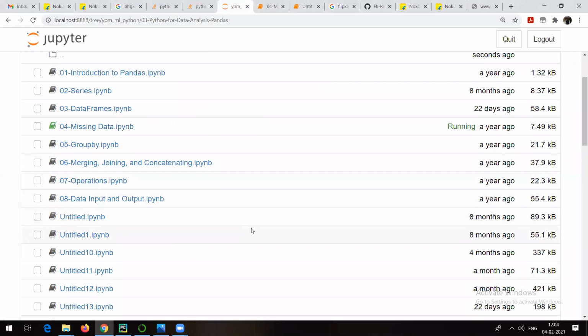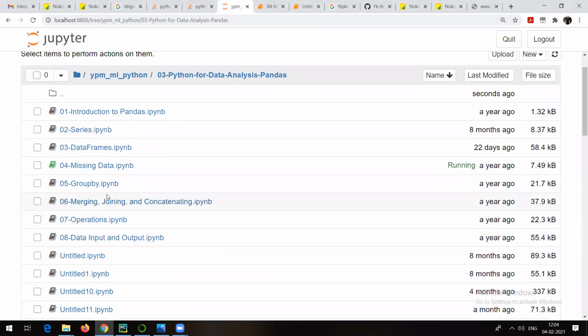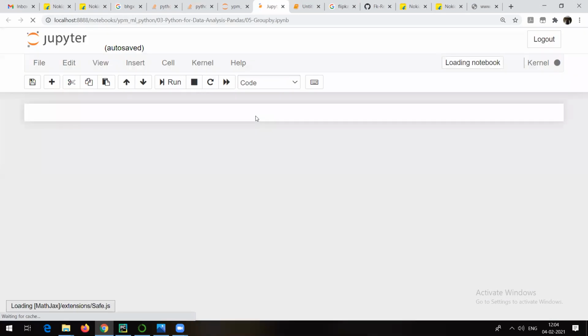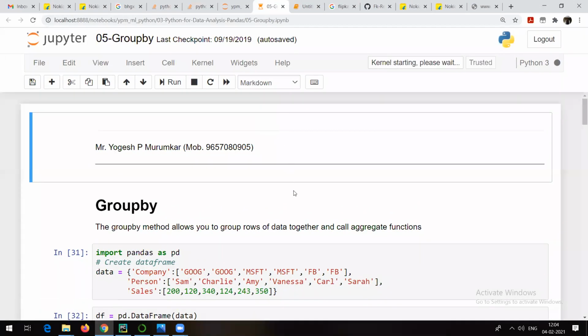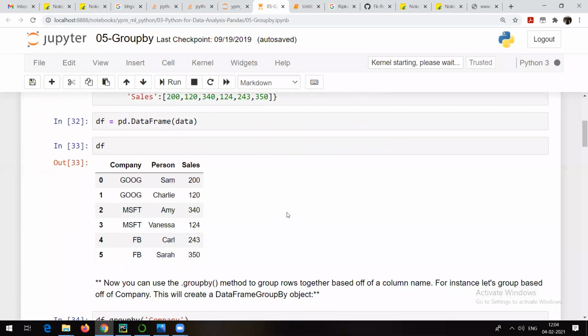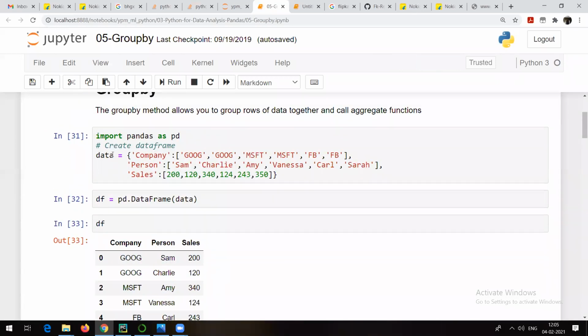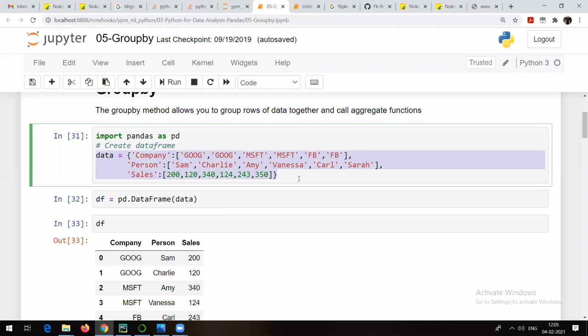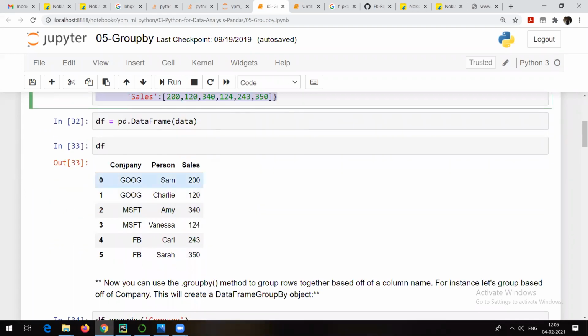Now, moving forward, let me check out group by: how to make use of group by in the pandas package. There are some examples given here. Just confirm, did we discuss this particular example? Can anyone let me know? Did we discuss this kind of data set in the last session?